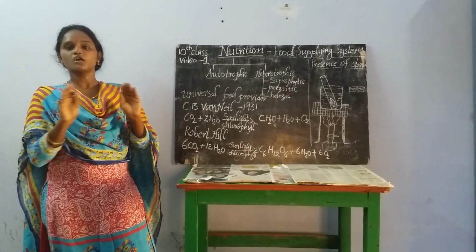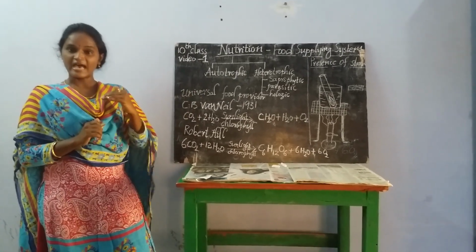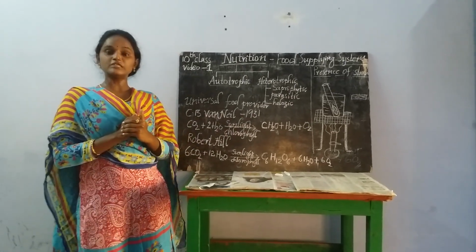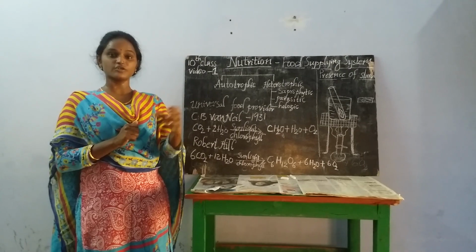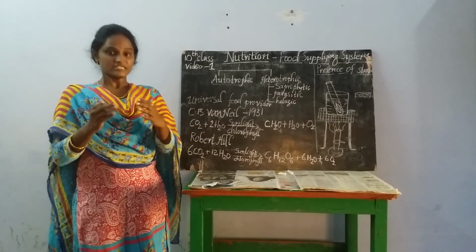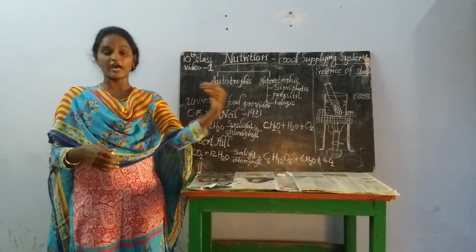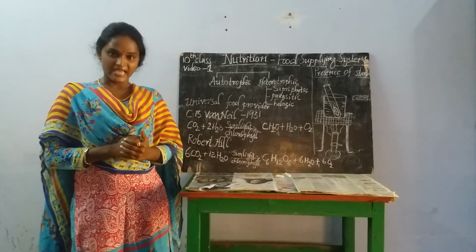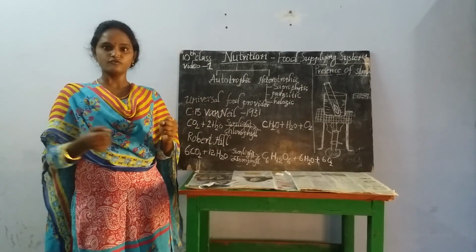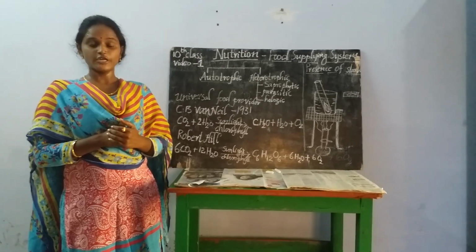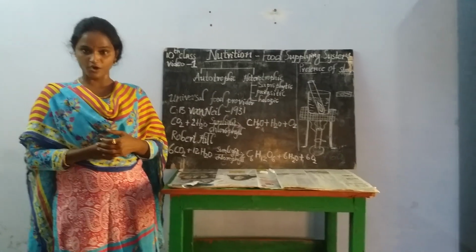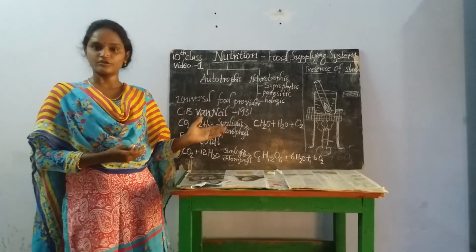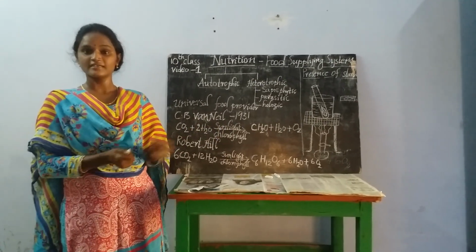We call human beings and other animals heterotrophs. Why? Because heterotrophs acquire their food from other organisms. Some animals acquire food from other organisms, some acquire food from plants. Like this, we gather the food, and after that we cook it. We are not preparing the food inside our body by using light and some other materials. That's why we people are called heterotrophs, and the remaining animals are also called heterotrophs.